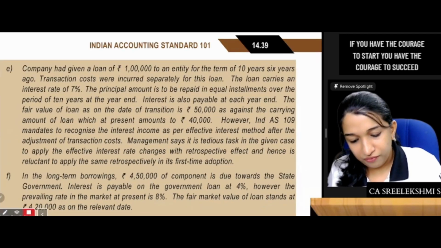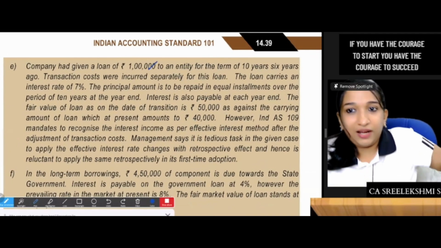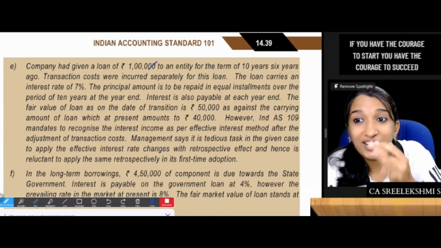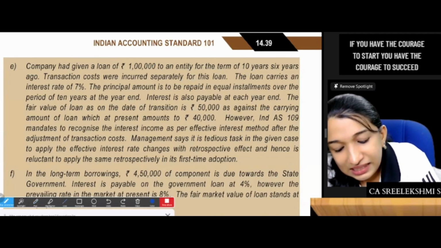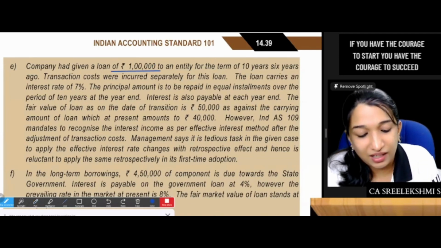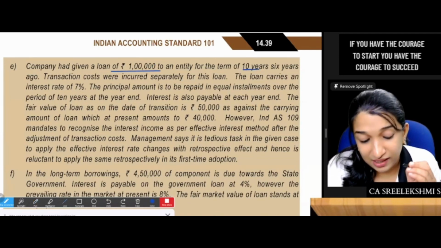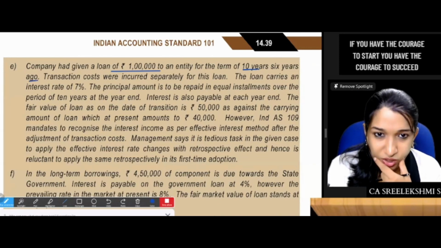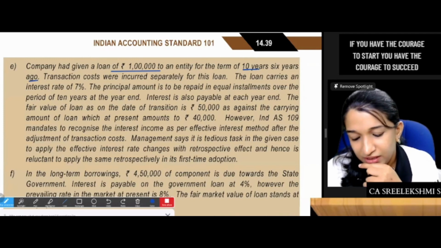Company had given a loan of, again, loan, government loan. No, this is not a government loan. Sorry. The company had given a loan of 1 lakh to an entity for a term of 10 years, 6 years ago. So 6 years ago, we have given a 10-year loan. So 4 more years you have.